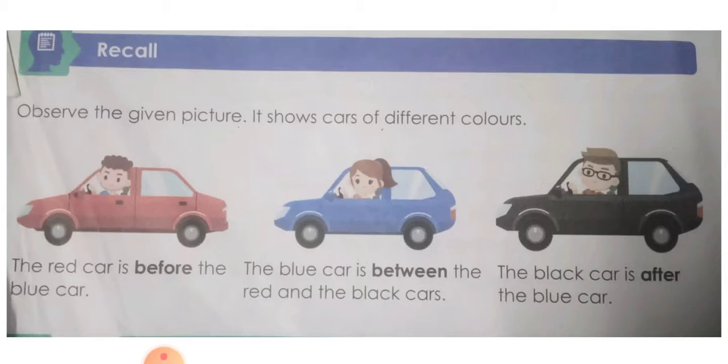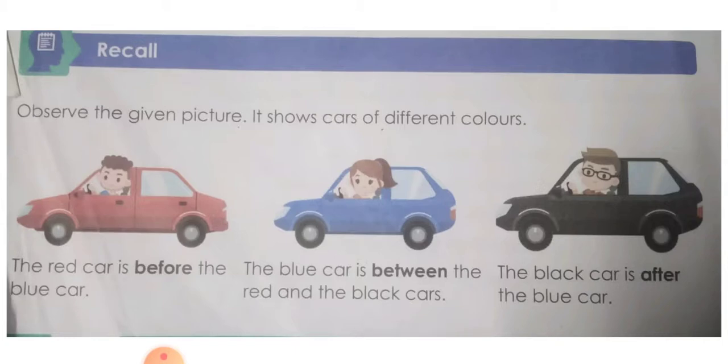Now, what is the position of the blue car? Yes, the blue car is in between the red car and the black car. And what is the position of the black car? The black car is after the blue car. So, by using the words before, between, and after, we say the position of these cars, isn't it?